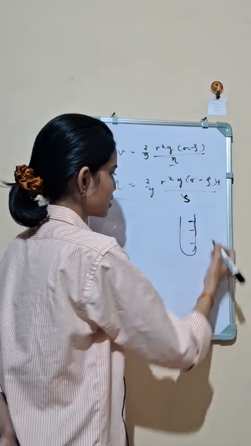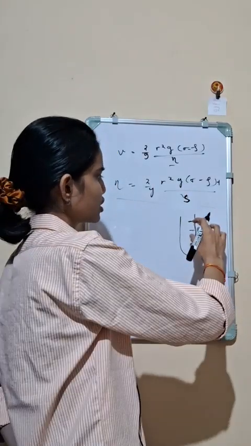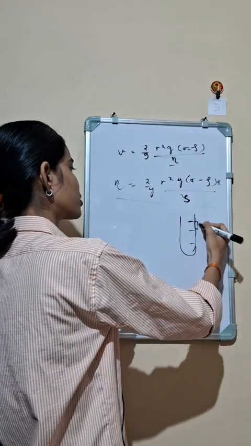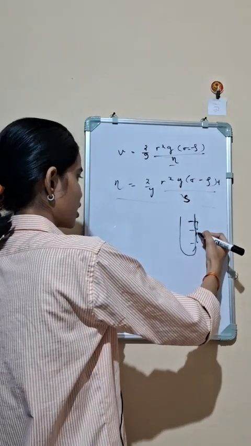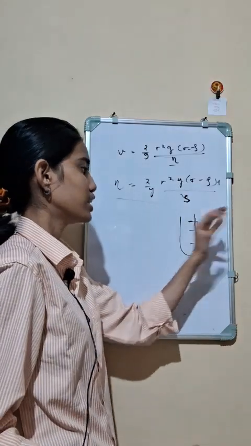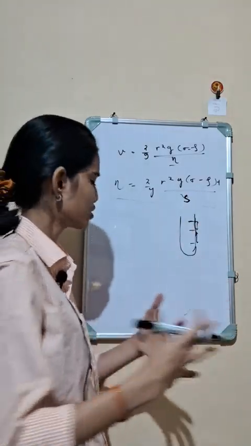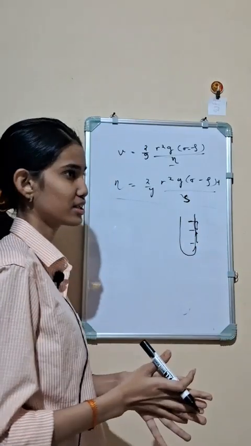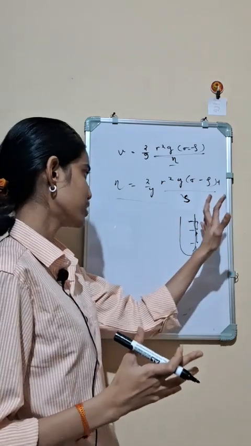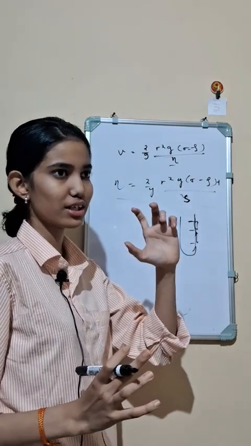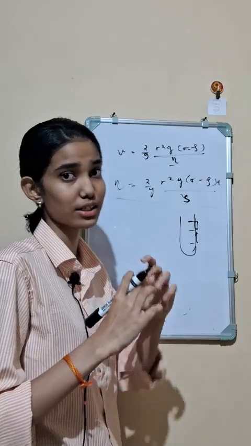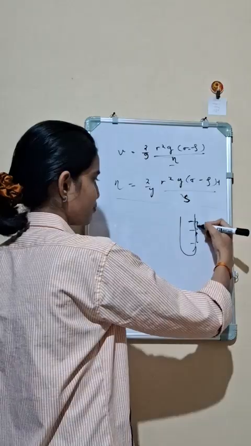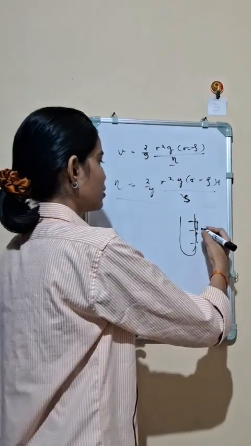We have some markings. You can just use two stopwatches and calculate how much time it takes to travel this much distance, then calculate for this much distance, then take an average time period, calculate distance, and you can do it. But I'm just going to explain it for a single stopwatch, means for a single distance and single time period, and using that idea you can also extend it for more distances.